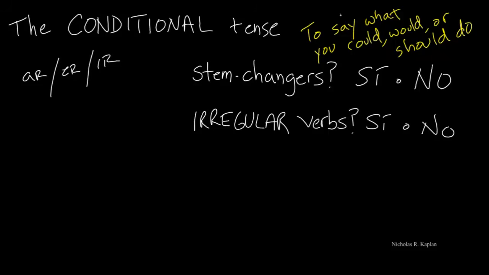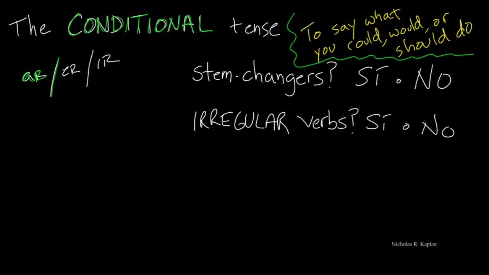The conditional tense. All right, the conditional tense is a verb tense. You know, we have the present tense and the preterite and the imperfect, and maybe you've studied the future or the subjunctive. This is another one. All right, well, what is the conditional? The conditional is to say what you could, would, or should do. And the first step is probably to know how to conjugate it.